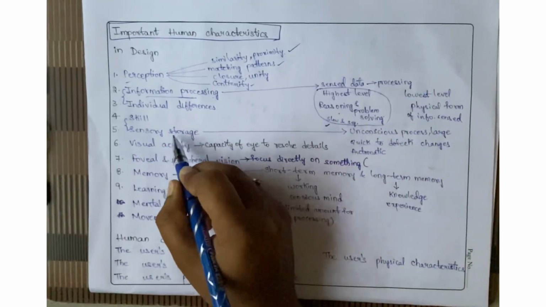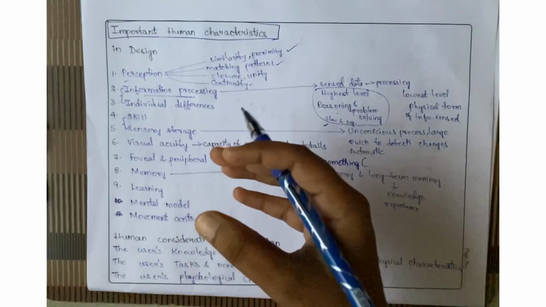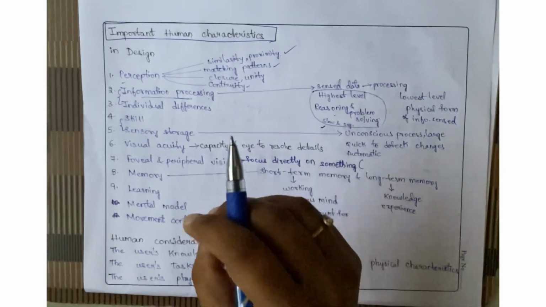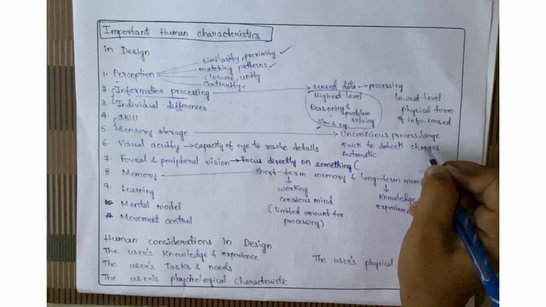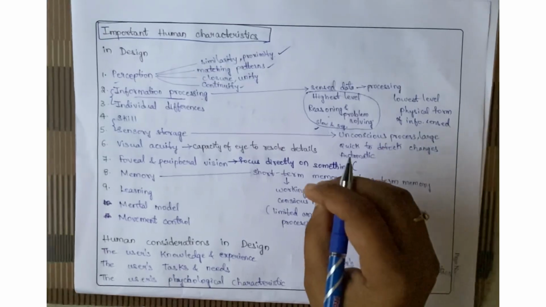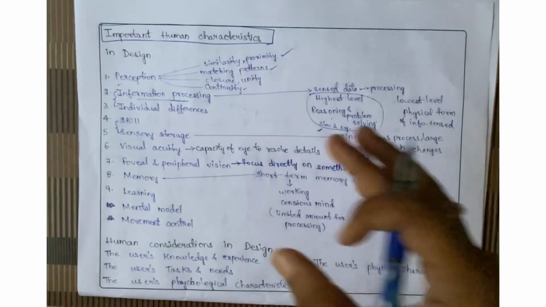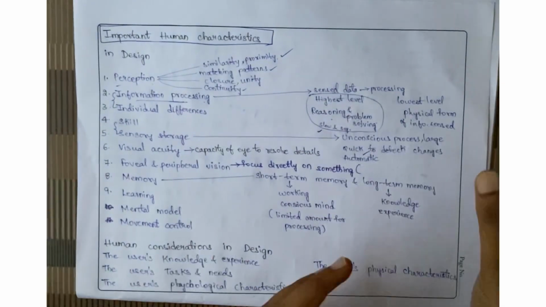And coming to sensory storage, we have five senses, like smell, taste, all these things. That is an unconscious process. It is quick to detect changes, and it is also an automatic process. Suppose if you suddenly touch a hot pan, you immediately remove your hand. That means it is an automatic process, and you quickly detected the change.